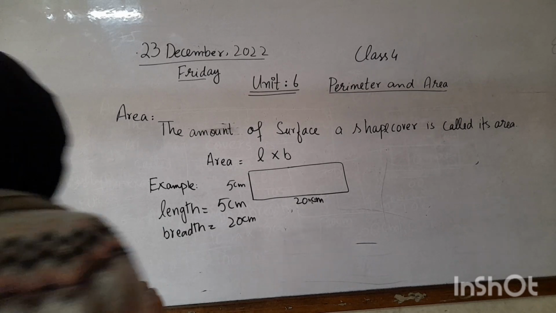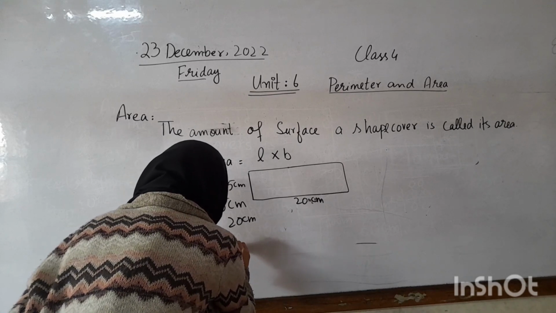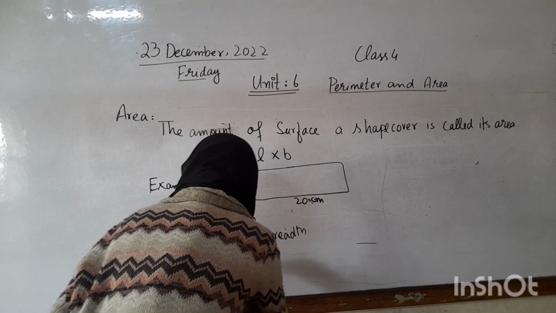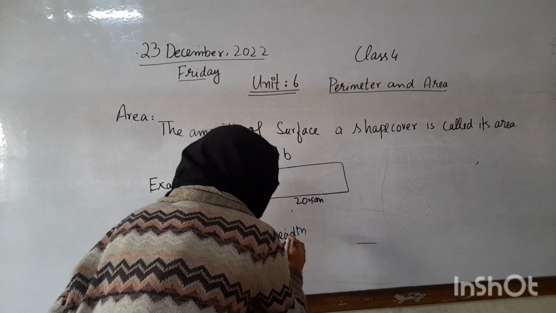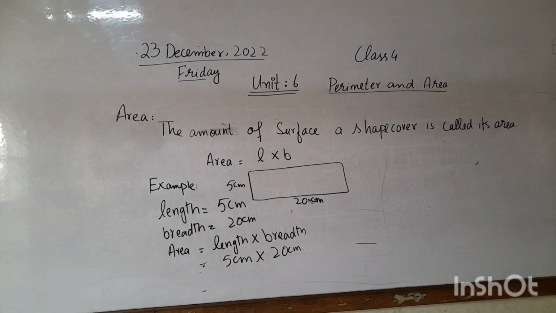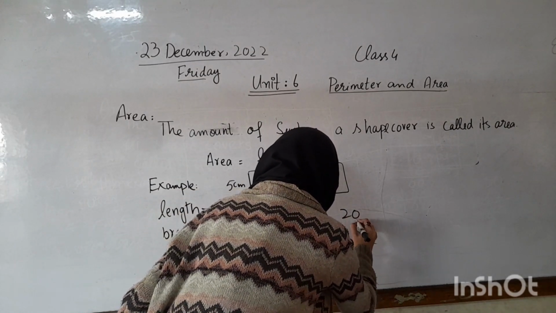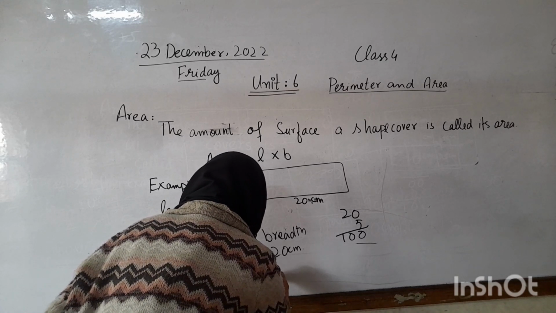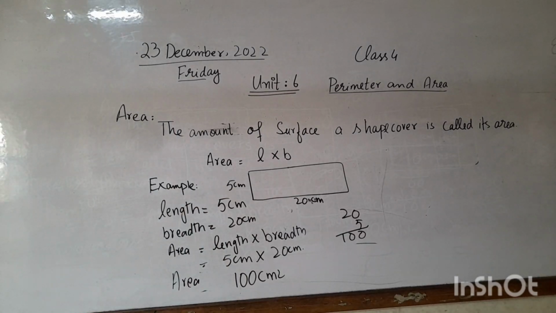Yes, good. The formula of area is length multiplied by breadth. So length is equal to 5 centimeter, breadth is equal to 20 centimeter. Multiplied by 5, 5 0 0, 5 2 are 10. So this is 100 centimeter squares. So the area of this rectangle is 100 centimeter squares.